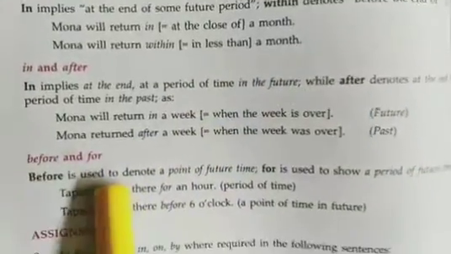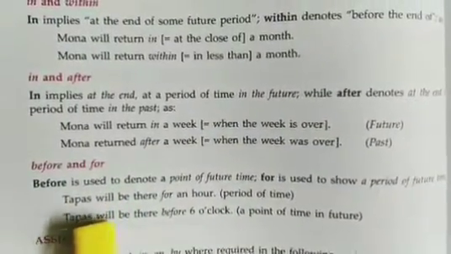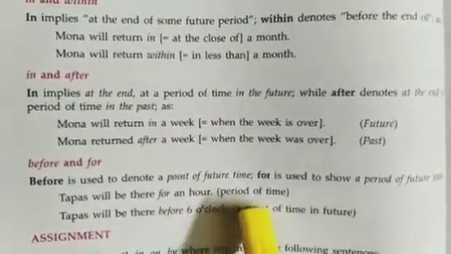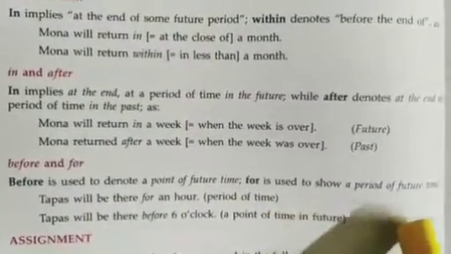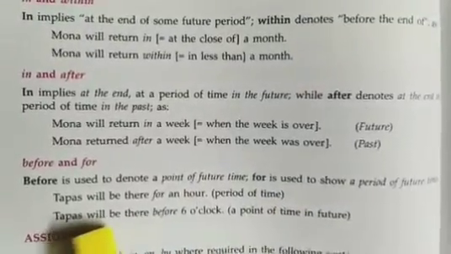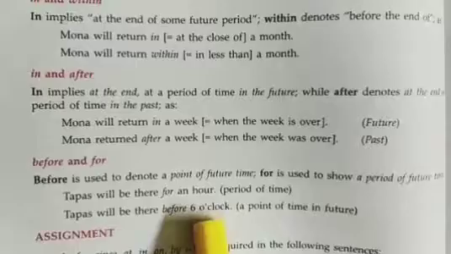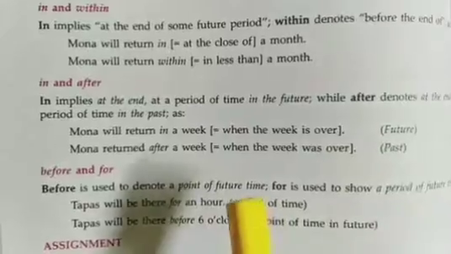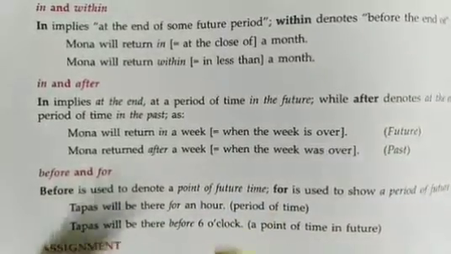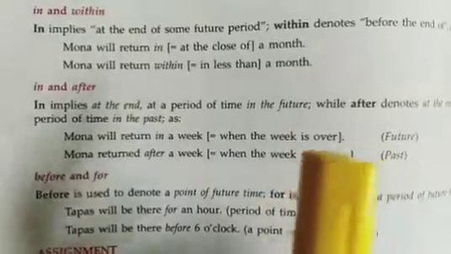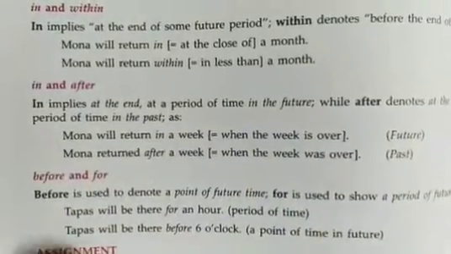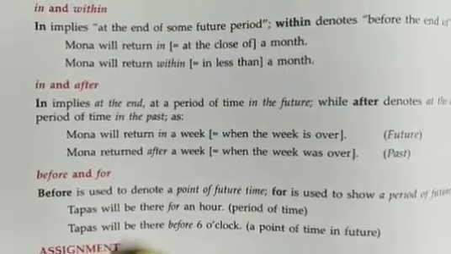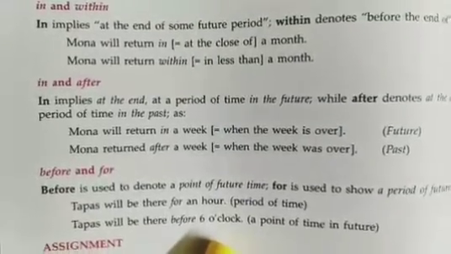Now next, before and for. Before is used to denote a point of future time. For is used to show a period of future time. Like Tapas will be there for an hour. So for an hour, that means for a period of time he will be there. One hour he is going to stay, and it is not going to exceed one hour. In the next example, Tapas will be there before 6 o'clock. That means before 6 o'clock he will definitely get there. Okay, you get the point.